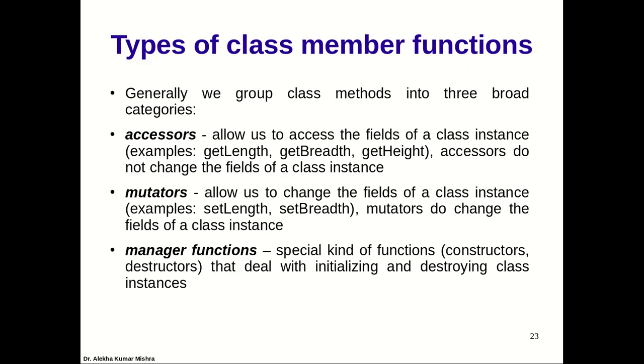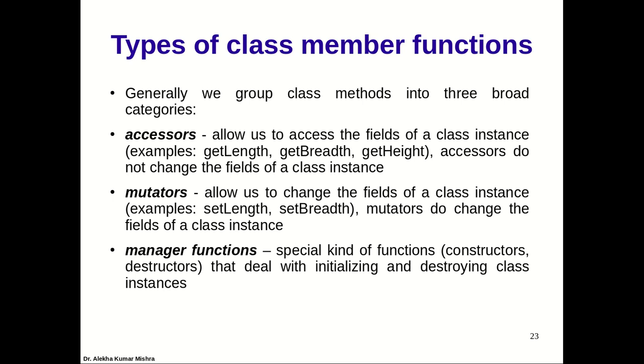Next, as I was telling, we can categorize the class member functions. Generally there are three broad categories: accessors, mutators and manager functions. Accessors allow us to access the fields of the class and do some operation on them, but not change them. Accessors do not change the fields. Mutators allow us to change the fields of the class.